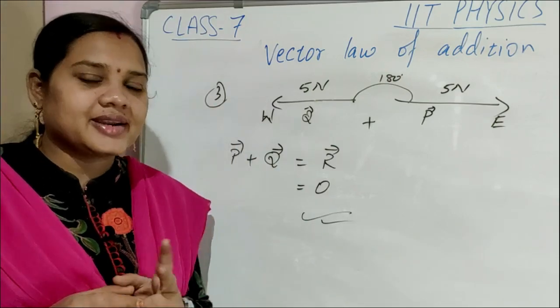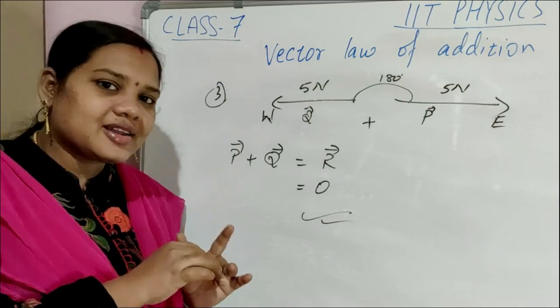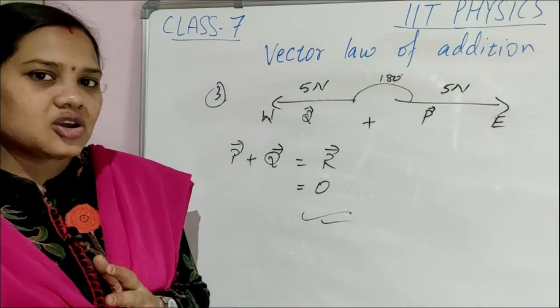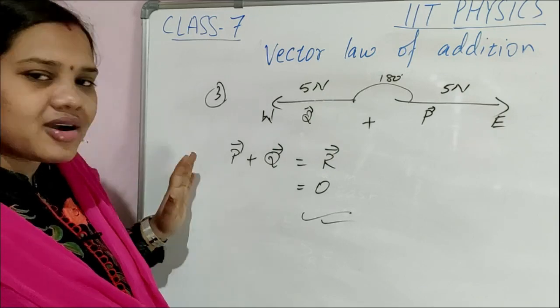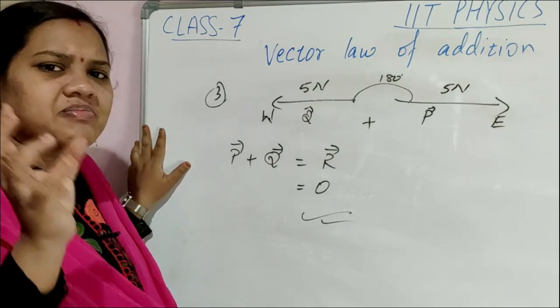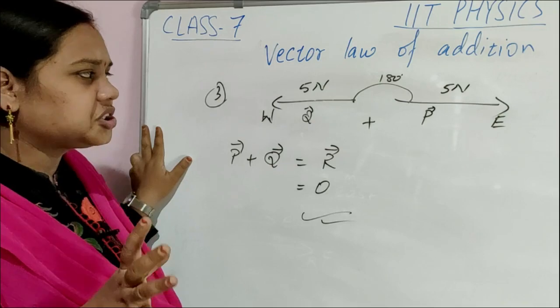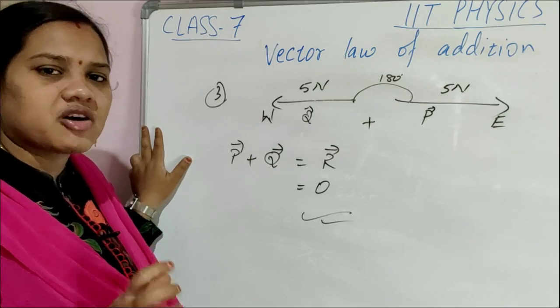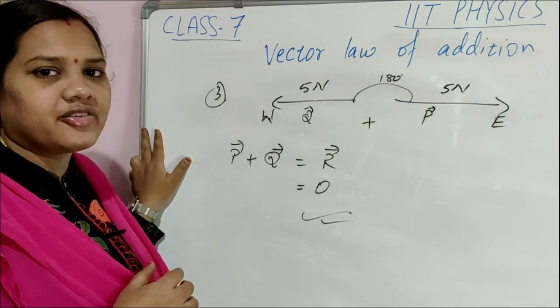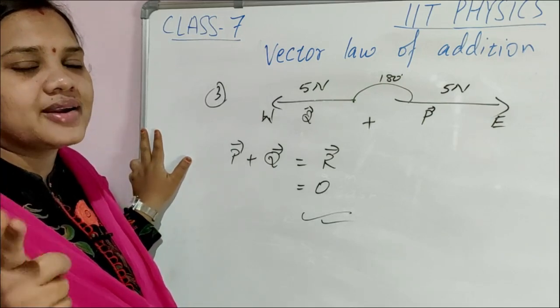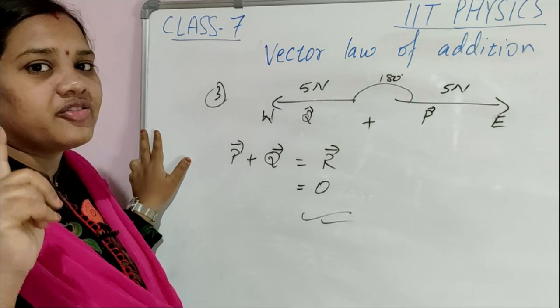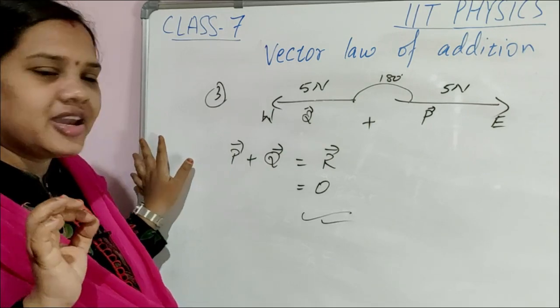There are two vector addition laws. One is triangular vector law of addition, second is parallelogram vector law of addition. Okay, and today we discussed some basic questions, some basic examples of the vector law of addition. In the next class we will discuss triangular vector law of addition.